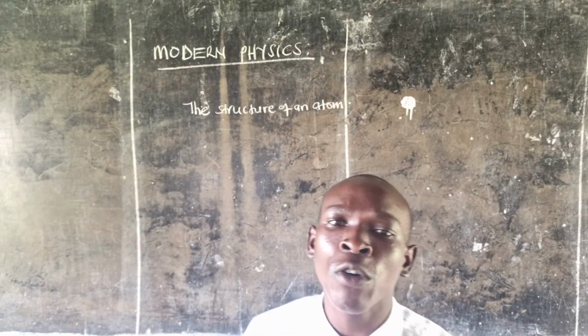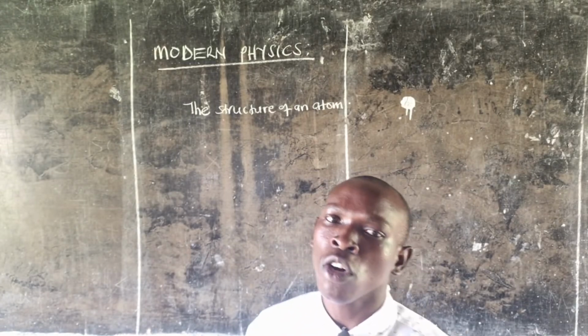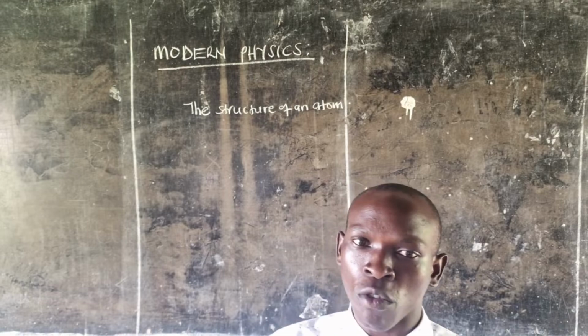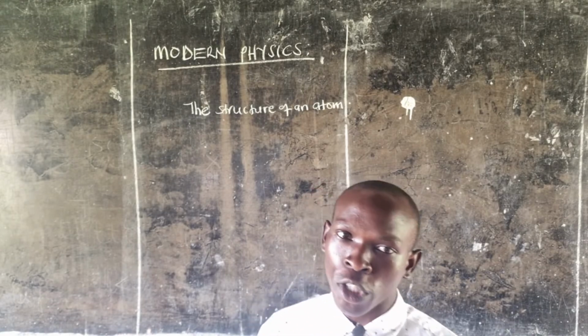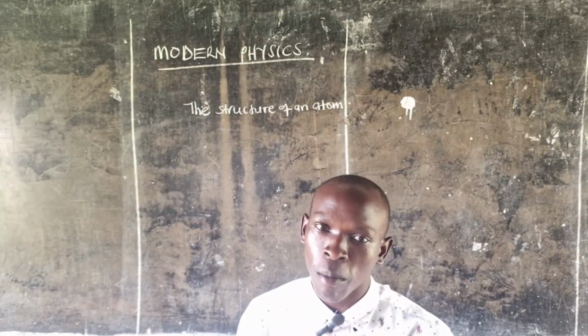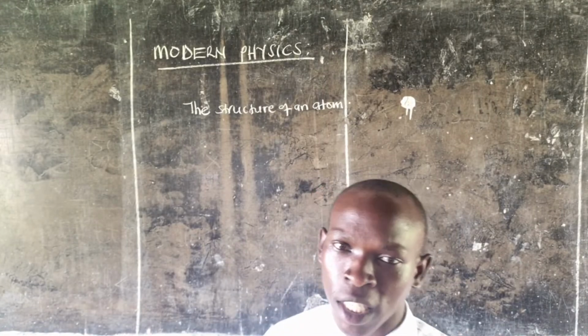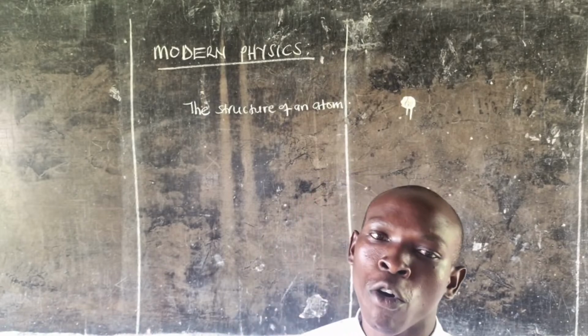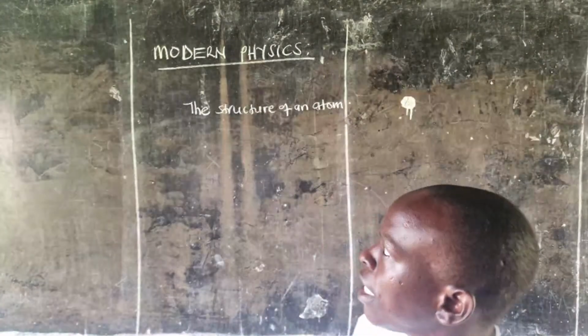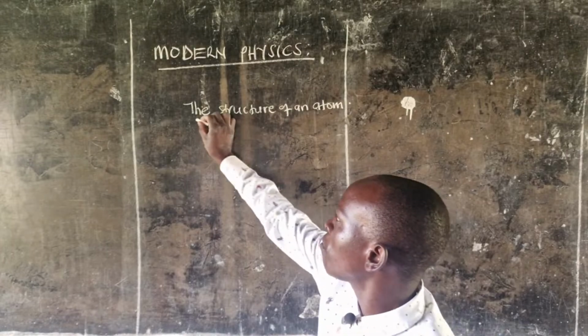Now, all those things were not there before in those gone days. But because of the modernity in technology, we happen to have the modern physics. So it is because of physics that we have so many things that are going on worldwide. Let's look at modern physics.